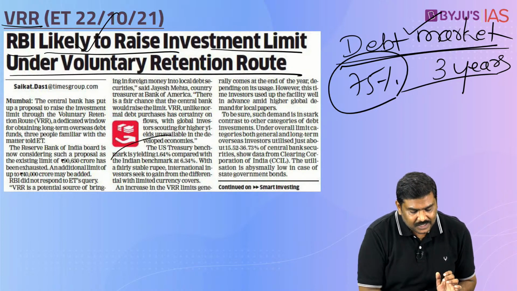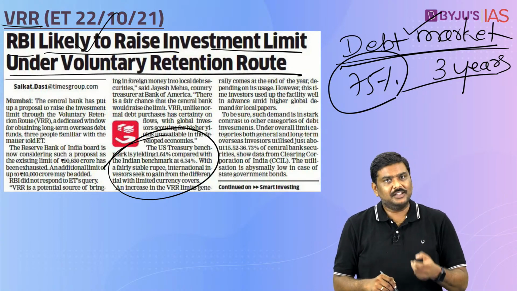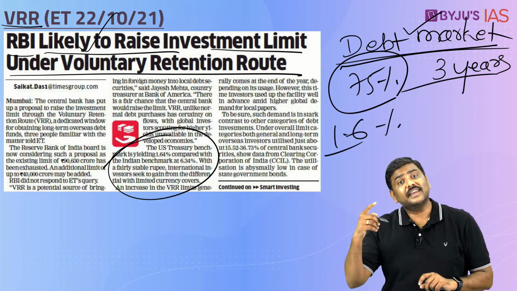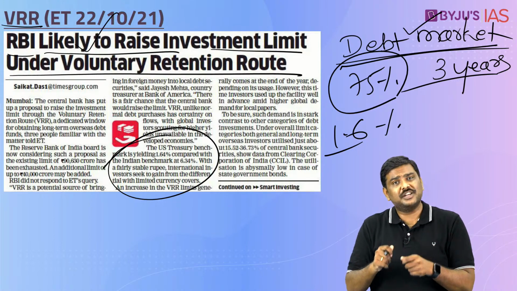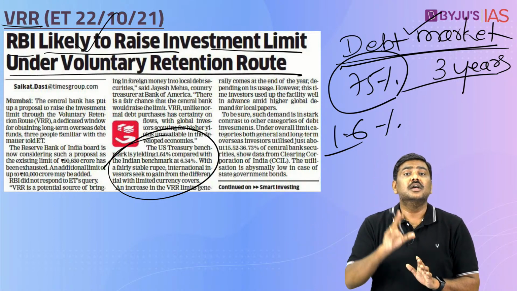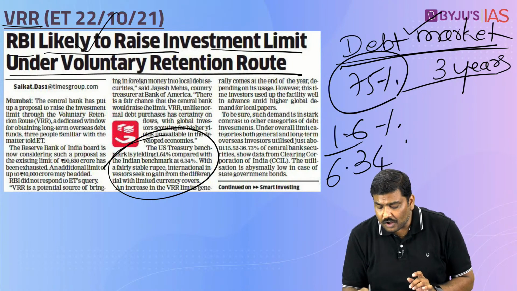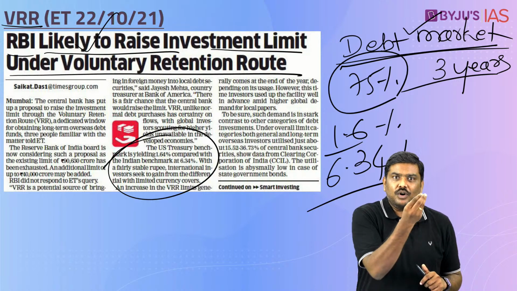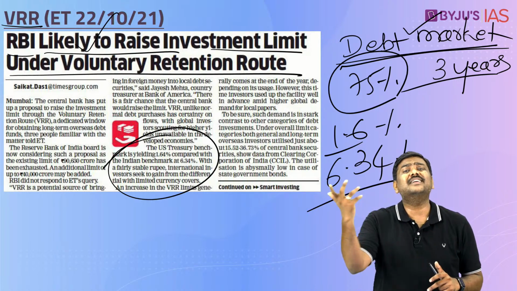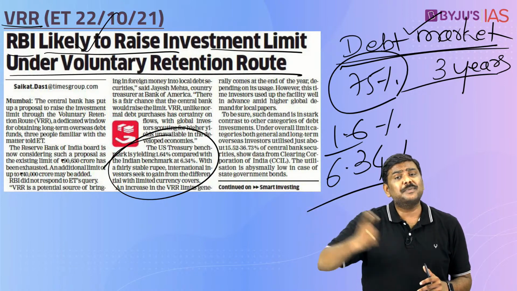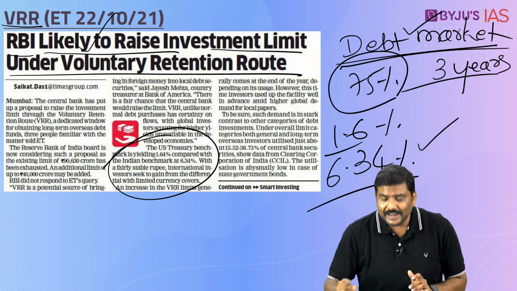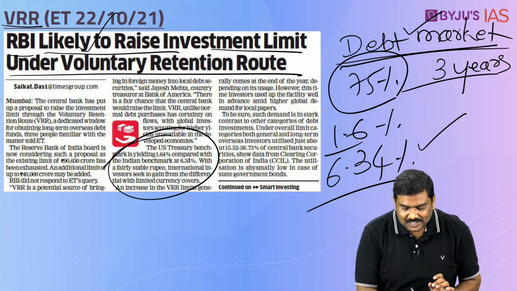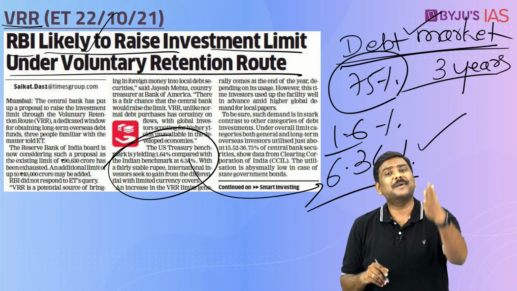For example, have a look at the data here. In case of the US Treasury, the benchmark US Treasury provides you a yield rate of around 1.6%. As against this, India's benchmark Treasury, that is a government security issued by the government, is providing a yield rate of around 6.34%. So whenever there is a foreign investor, most important objective for them will be better returns. They want to earn higher returns by investing in the market. So when Indian treasuries or benchmark treasuries are going to provide such huge amount of return, obviously they will come and start investing in these particular treasuries.